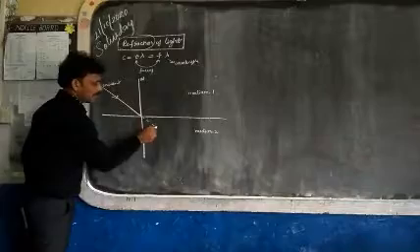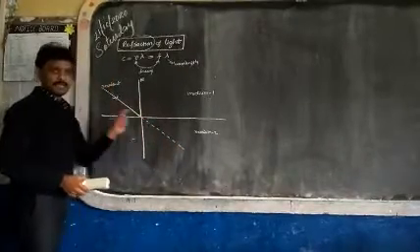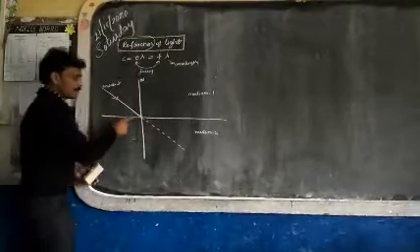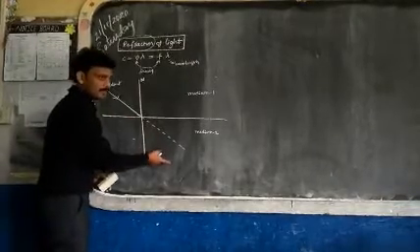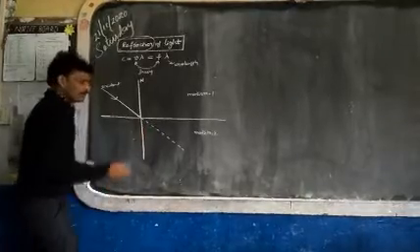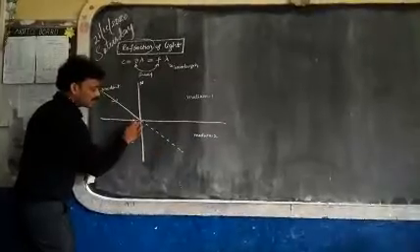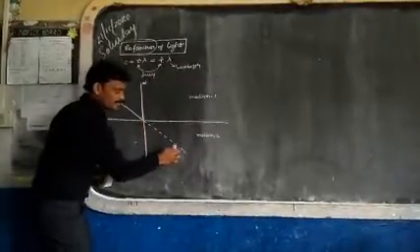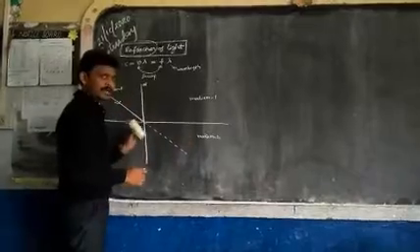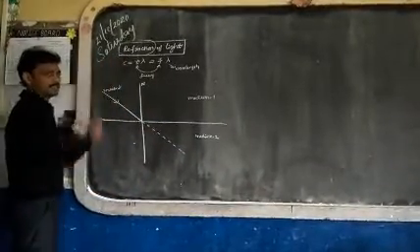This light has to travel like this, but medium changes, velocity of light, speed of light changes. That is why whenever this light is entering into second medium, it undergoes bending. Means it bends. This is the original path actually, but this light does not follow this original path. It may be moving towards the normal, it may be moving away from normal. Light ray undergoes bending. That bending phenomenon is known as refraction.